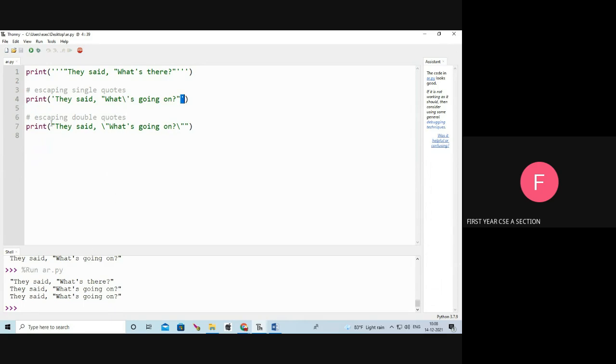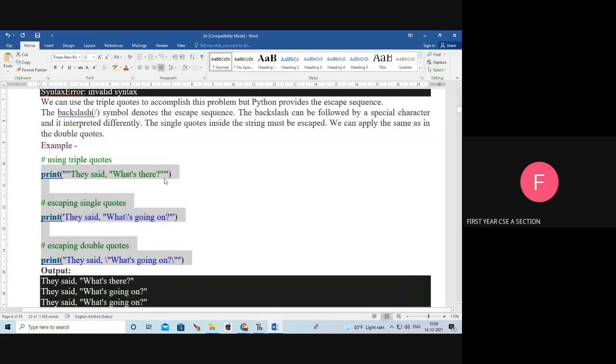Next, I am using escaping double quotes, starting with double quotes, ending with double quotes. Inside that, I am using slash double quotes. Slash double quotes means double quotes is the output. Can you understand? This is escaping the single quotes and the double quotes.